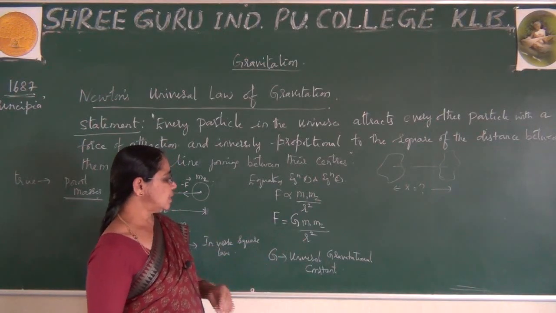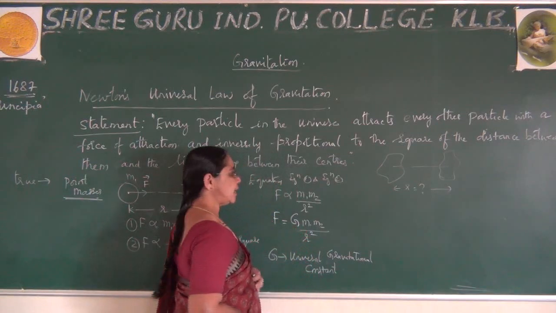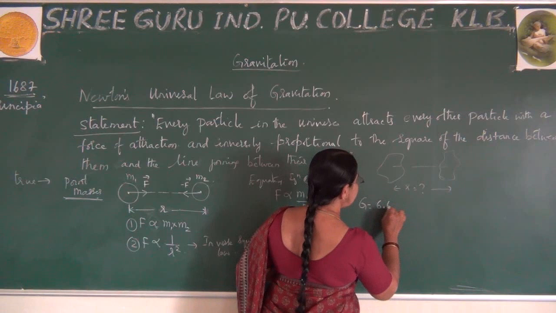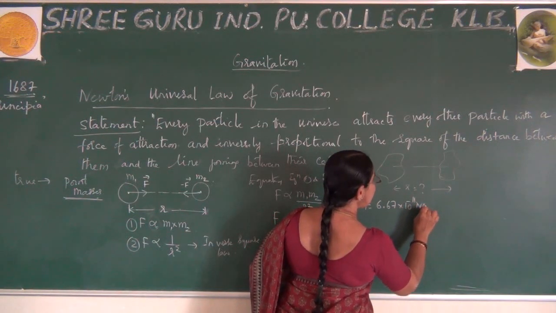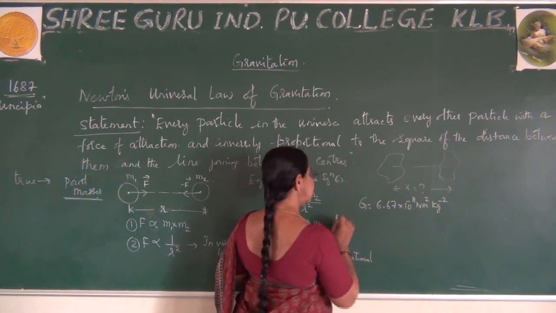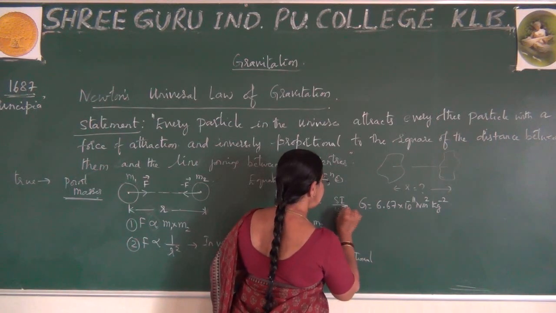Okay. Now, this capital G is a constant. The value of G is 6.67 × 10 raised to minus 11 N m square kg to the power of minus 2. This is the value of G in SI units.